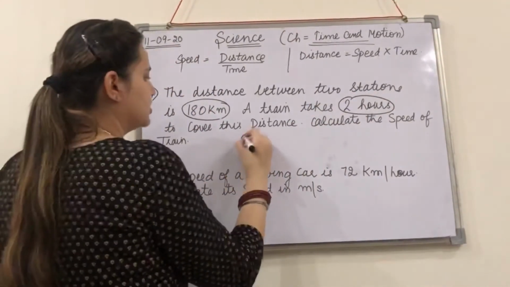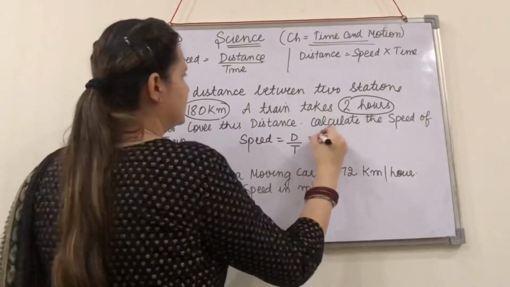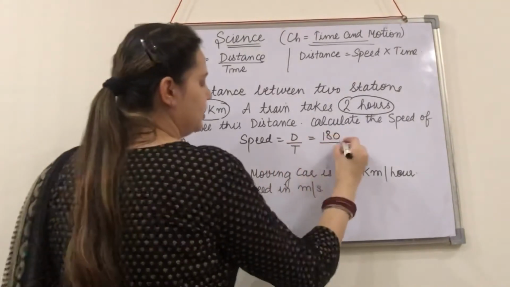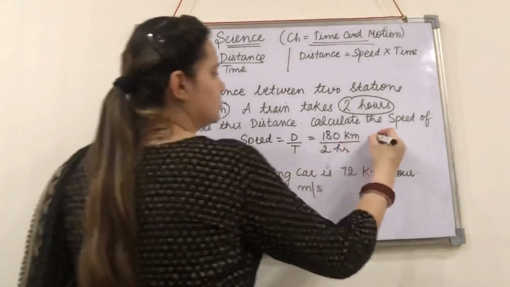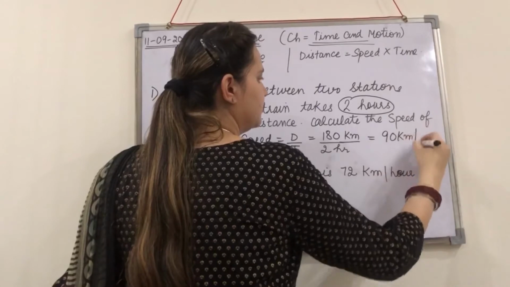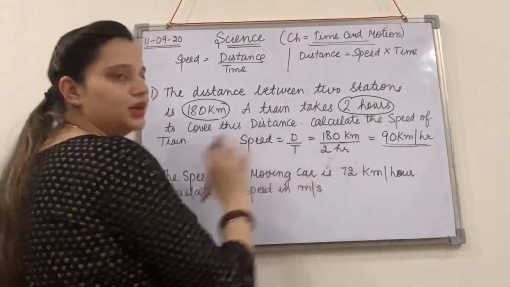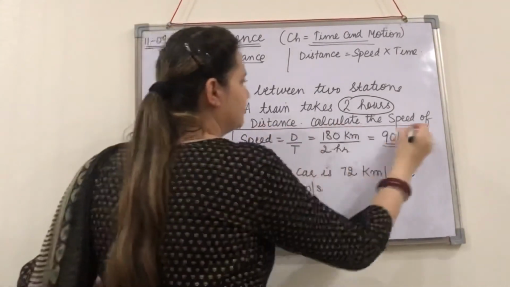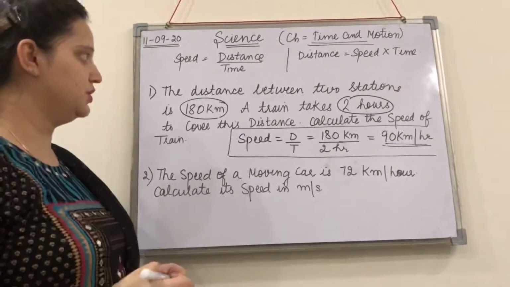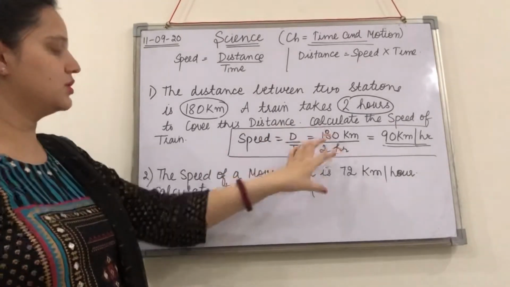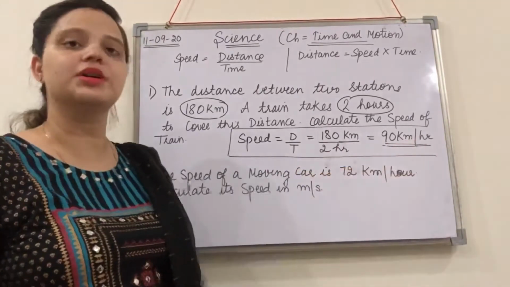Okay. So we know the speed is equal to distance upon time, right? So the distance is 180 km and time is 2 hours. So this will be 90 km per hour. Okay. So if you cut it, 2 nineties are 180. So this is the answer of the first numerical. 90 km/h is the speed of the train. Distance upon time, distance is 180, time is 2 hours, so it is going to give you the speed in kilometer per hour.